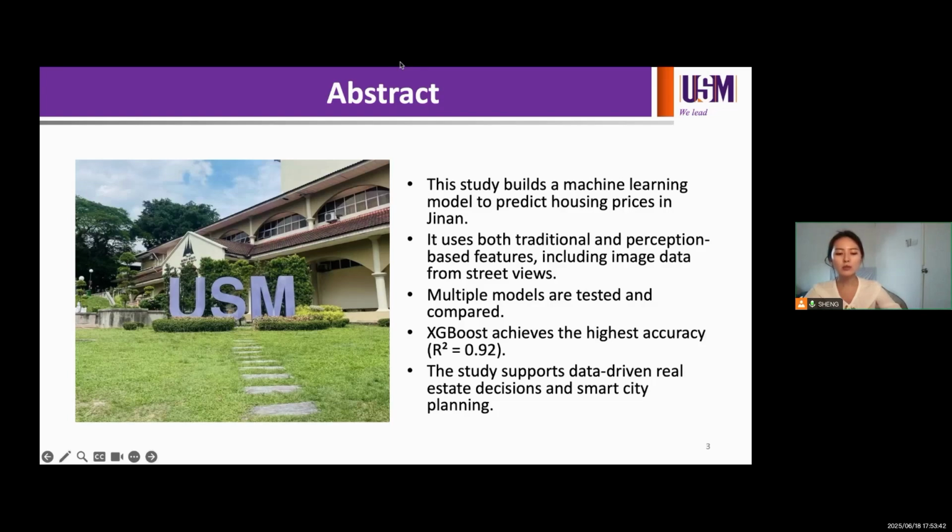The study contributes to smart city housing research by showing that perception-based variables like green view and building density play an important role in pricing. These insights can help home buyers, sellers, and urban planners make better decisions.